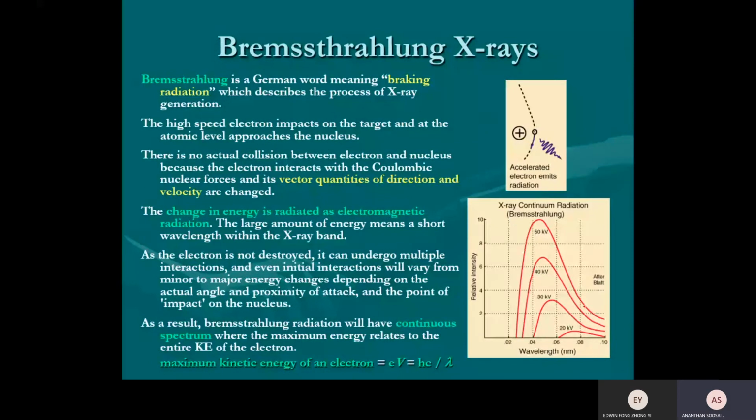Lots of words here. We go to the one highlighted. Okay, class. So you see the first diagram here on top. In this diagram, when an electron accelerates, it emits radiation. When a charged particle accelerates, it emits radiation.